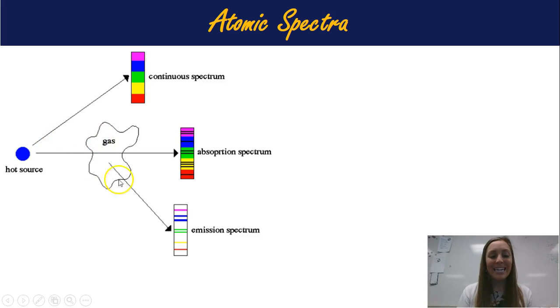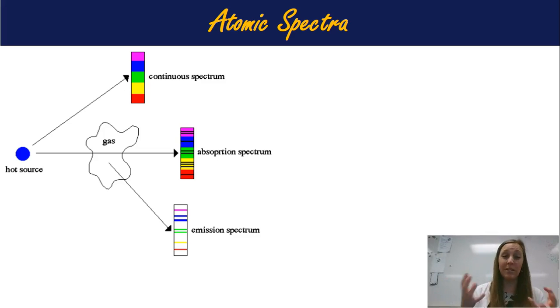So if you take a gas, and that's what you're going to be doing in your next lab, if you take a gas and you heat it up, you give it a heat source. Before, we did metals, so not a gas, and we put them in the fire, and that's how we saw the color come out. Now you're going to have a pure source and just put an electric current through it. Whatever it absorbs from the continuous spectrum, that's its absorption spectrum. And then it's going to release the same stuff, but that's the emission spectrum.